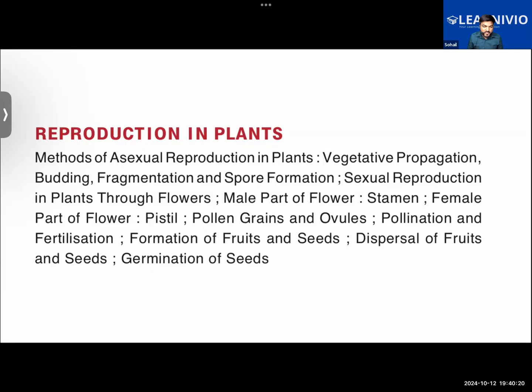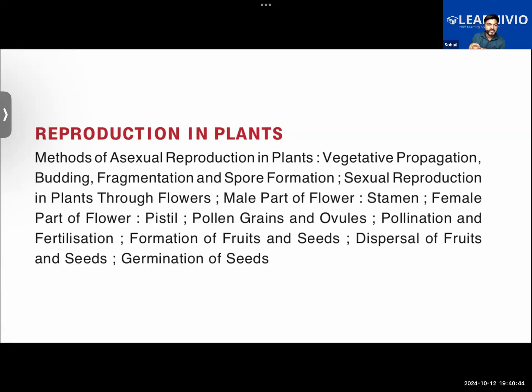So in the chapter reproduction in plants, we will learn about how plants do reproduction. There are different kinds of plants, and different plants do reproduction in different manners. You see that not all the plants bear seeds. Not all the plants bear flowers. There are some flowering plants, there are some non-flowering plants.